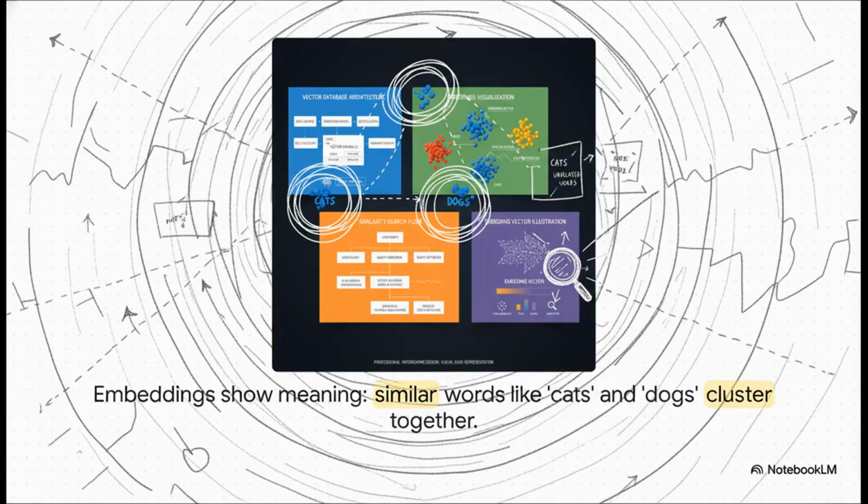This image here shows you exactly what I'm talking about. It's literally like giving every single word its own GPS coordinates. Words that mean similar things, like cats and dogs, end up clustered really close together on the map. And words that are totally unrelated are miles apart. This map is the foundation for how the model gets context.